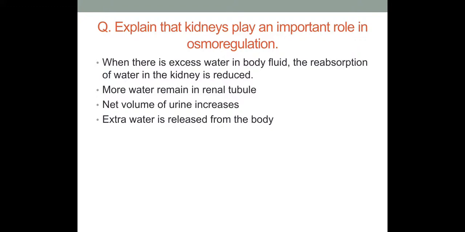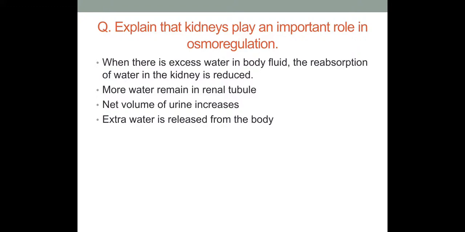Okay, when there's excess water in the body fluid, it is the opposite of the limited water. So the opposite process will take place when there's excess water in the body fluid. The reabsorption of water in the kidney is reduced. The reabsorption is reduced and more water remains in the renal tubule. As a result, the net volume of urine increases and extra water is released from the body.